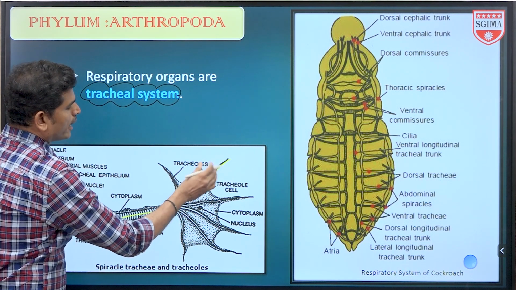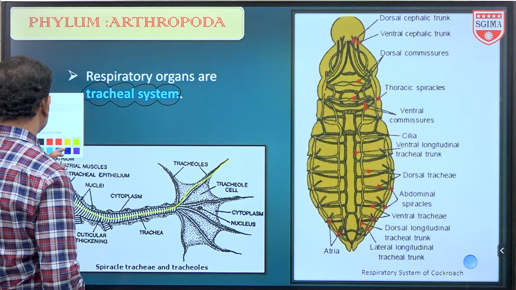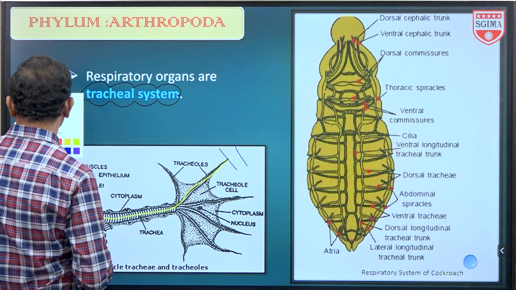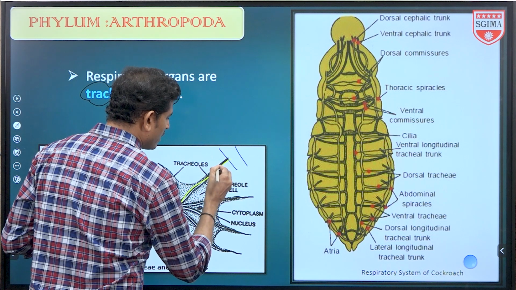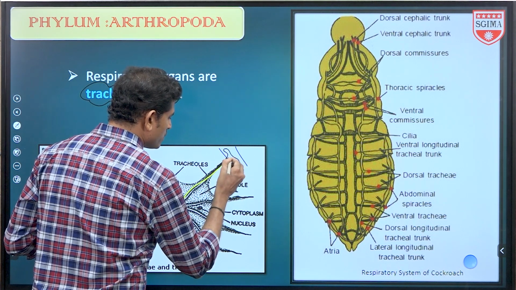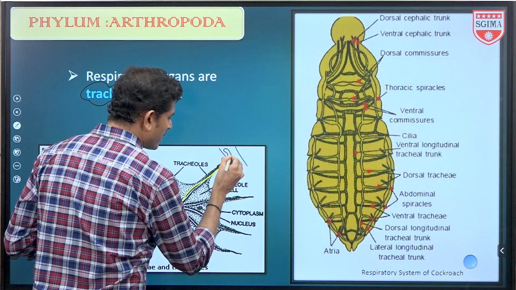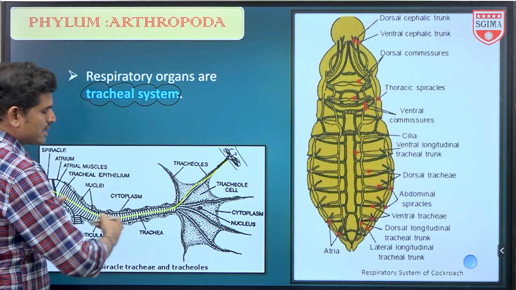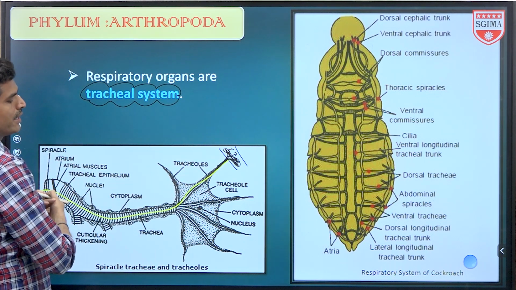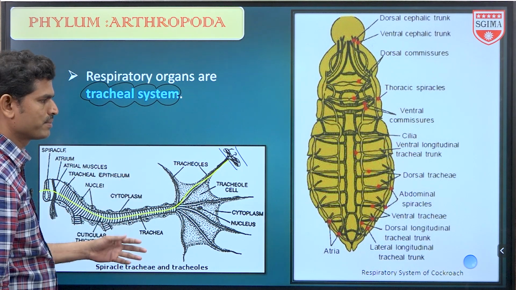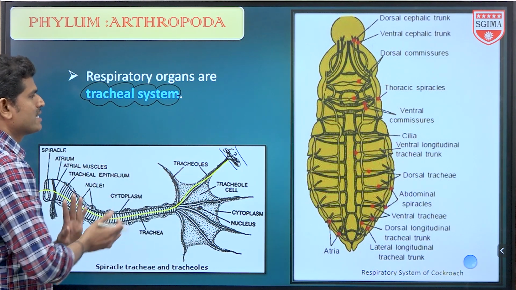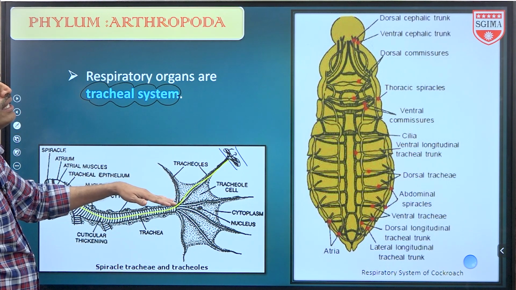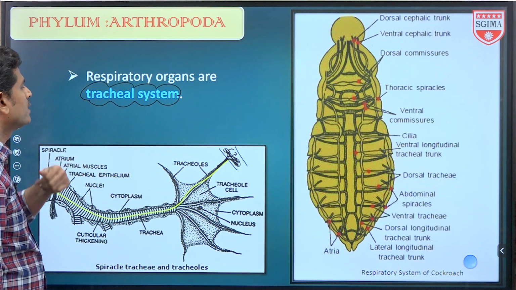These are called tracheoles, and those tracheoles directly enter into the cells. This is the cell. So into the cells these tracheoles directly enter, and the last black colored part here, what is that? Tracheolar fluid. So the tracheoles finally end in the cells. Into this tracheolar fluid only, exchange of gases will take place. Just as oxygen enters with air, carbon dioxide comes out with air. There are slightly different mechanisms, but we don't need them. This is called the respiratory organ, tracheal system. Most insects have it, of course some insects contain tracheal gills, and tracheal system.